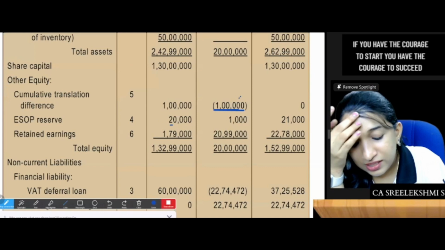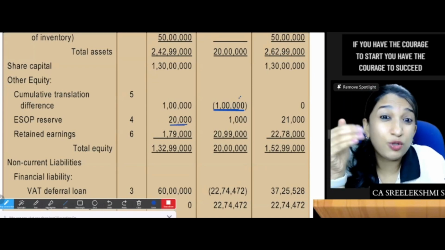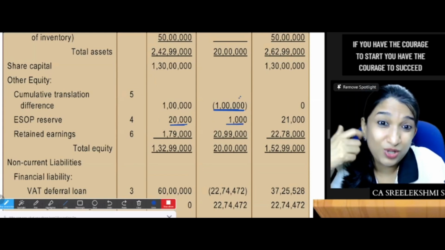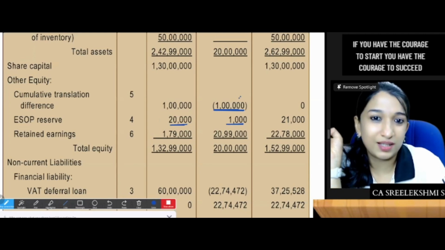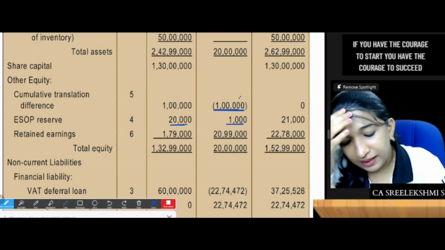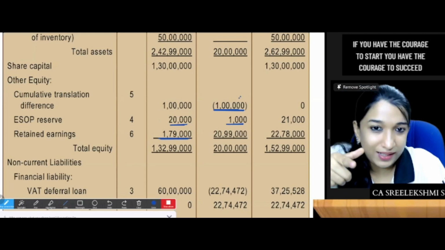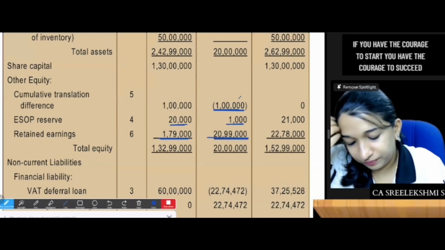Then ESOP reserve was 12,000 plus 8,000. But now it is going to be 12,000 plus 9,000. So expense increased means it's a loss. So 20 lakhs gain plus 1 lakh gain minus 1,000. Retained earnings was originally 1,79,000. Add 20, add 1, minus 1,000, 20 lakh 99.